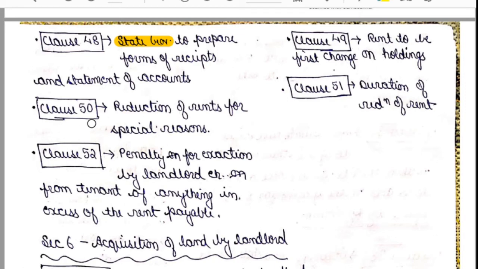Now clause number 50 talks about reduction of rents for special reasons. Clause number 51 talks about duration of reduction of rent. Clause number 52 talks about penalty for exaction by landlord etc. from tenant of anything in excess of the rent payable.